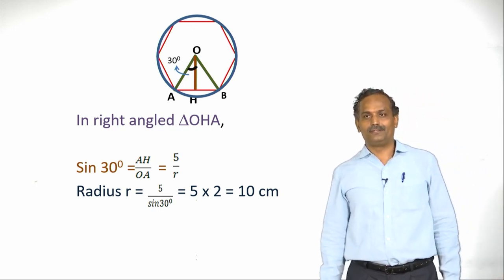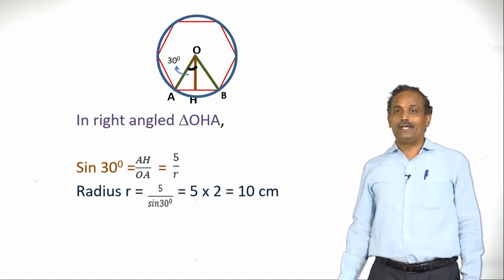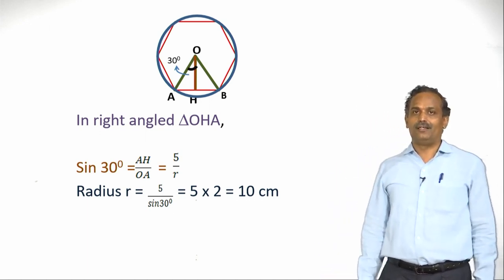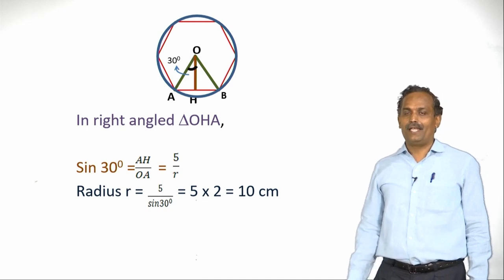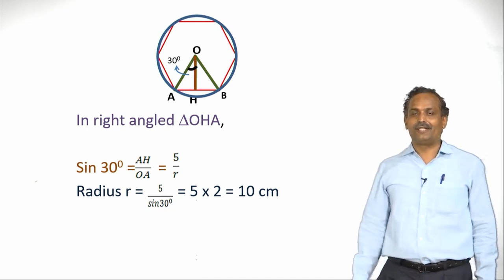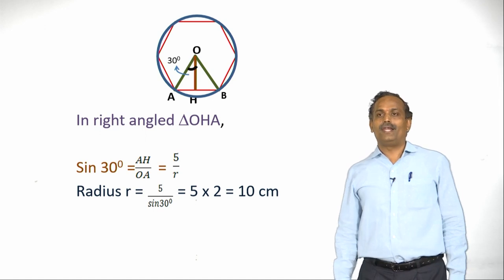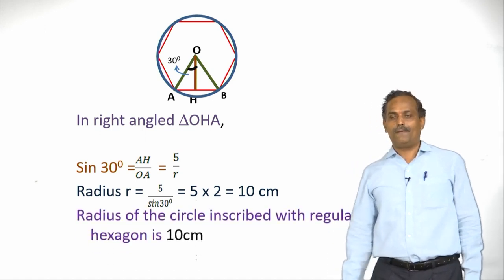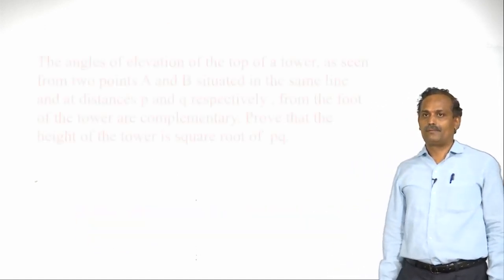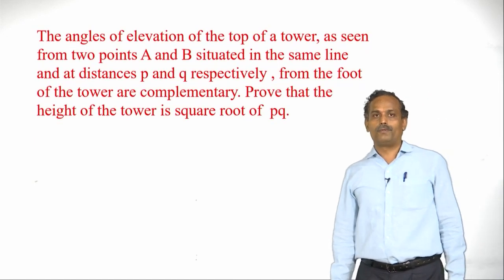5 into 2 is 10 centimeters. So the radius of this circle which has inscribed a regular hexagon is 10 centimeters. Now let us continue. So let us take one more problem here.